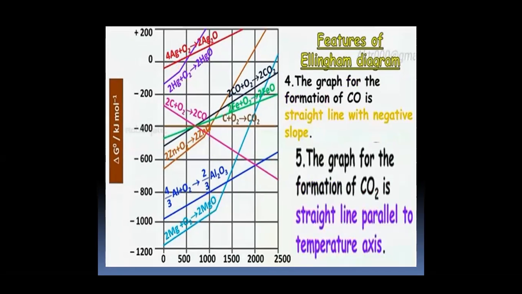The graph for the formation of carbon monoxide is a straight line with a negative slope. So for the formation of carbon monoxide, delta G becomes more and more negative. The graph for the formation of carbon dioxide is a straight line parallel to the temperature axis. This is because there is no change in the entropy.